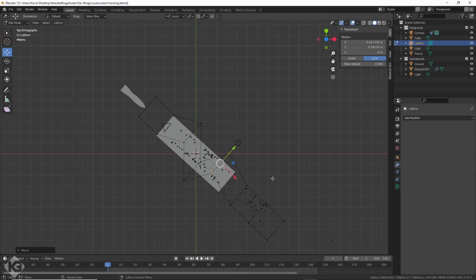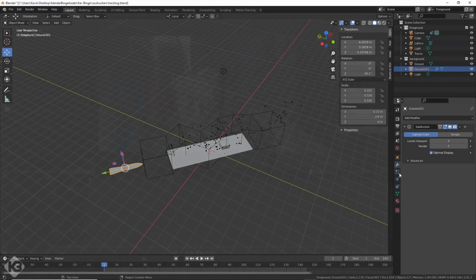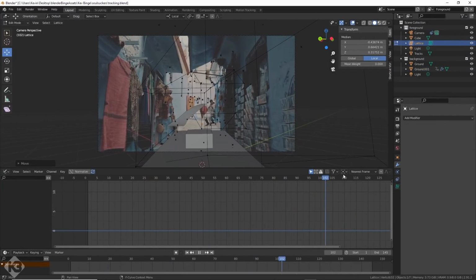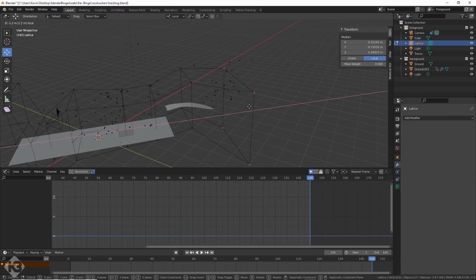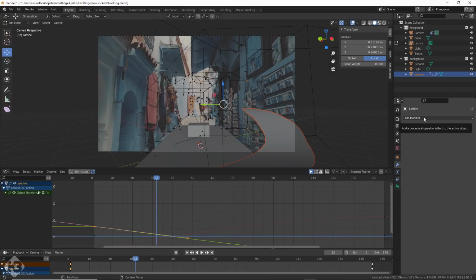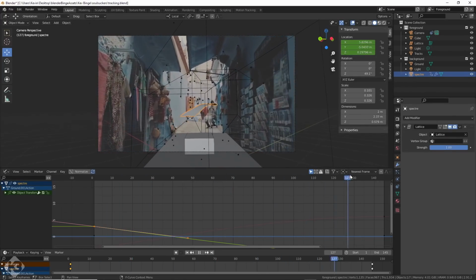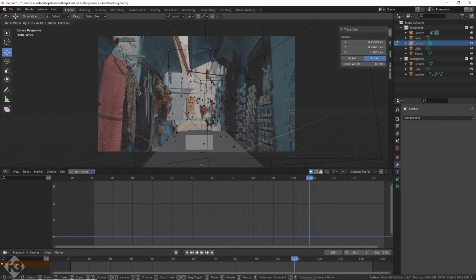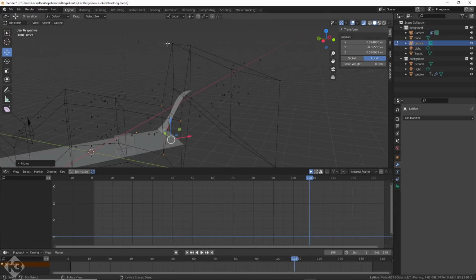I added a lattice modifier to the flat plane thing, and then went in and adjusted the points on the lattice in edit mode. That made the thing bend and curve and stuff. Perfect. Once I had what I thought I wanted, I exported this piece as an Alembic file. It'll bake out the animation and subdivisions, but I applied the subdivision surface first so my computer didn't have to do more work on export.